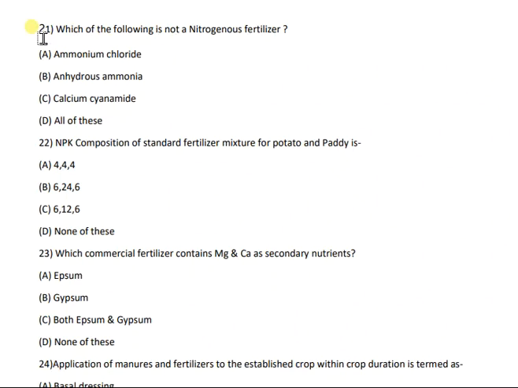Question number 21. Which of the following is not a nitrogenous fertilizer? The options are ammonium chloride, anhydrous ammonia, calcium cyanamide, or all of these. And the correct answer is all of these.